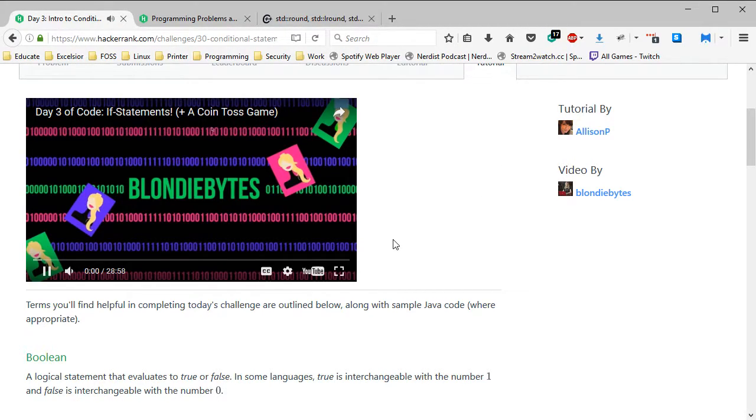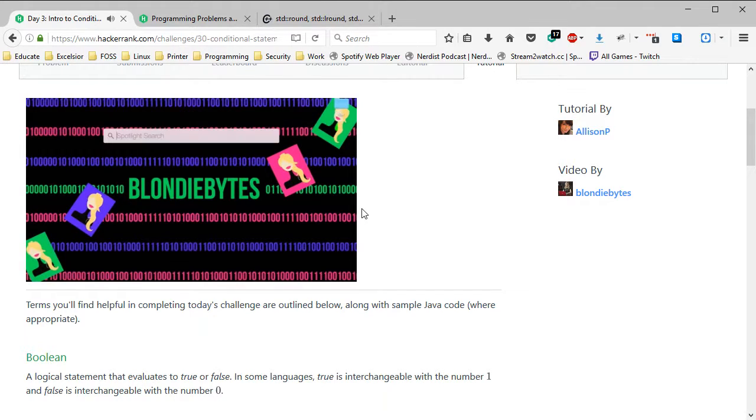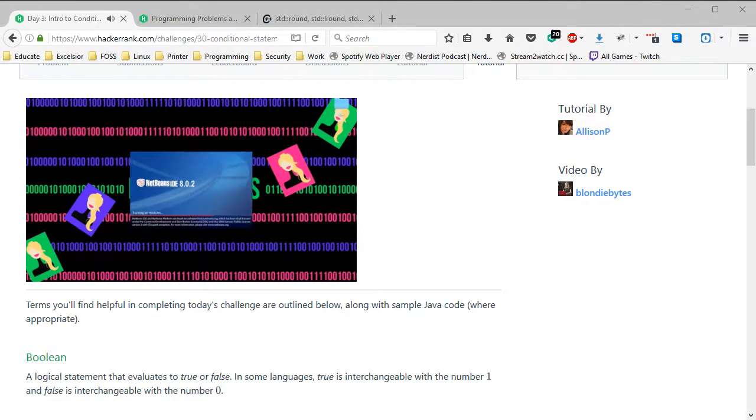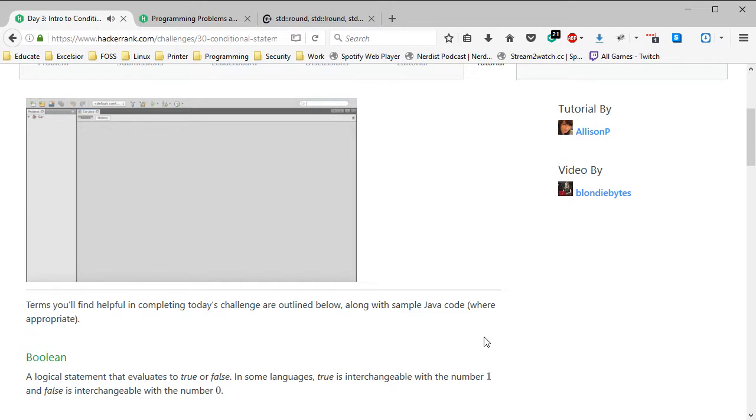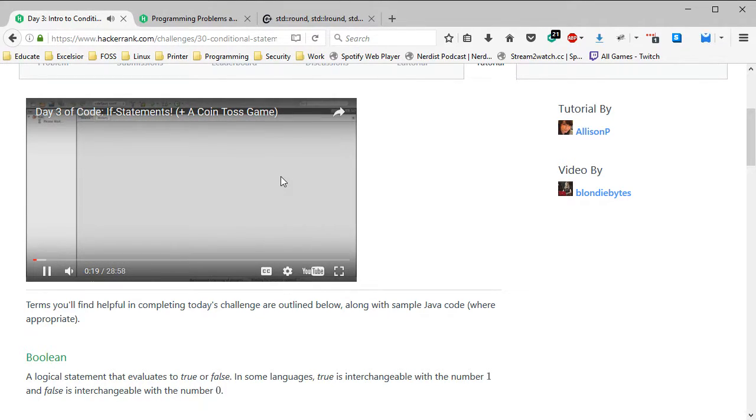Hey guys, welcome back. It is day 3 and we are going to start off by opening NetBeans. And it's going to load. We're going to work on our car again. And I'm going to be showing you how to do an if-else statement, which I'll talk about later, but basically it's another toolbox to help you represent things in code.